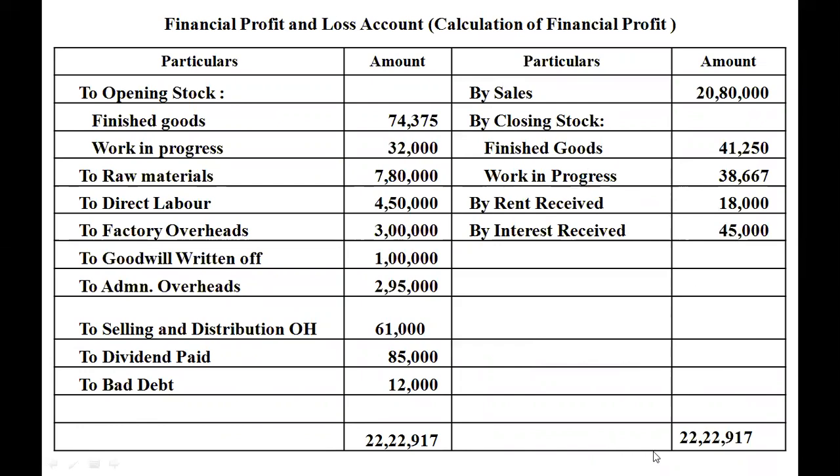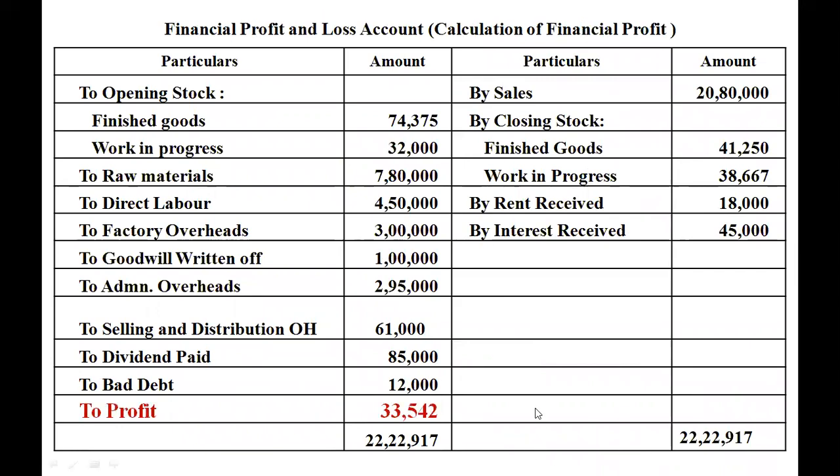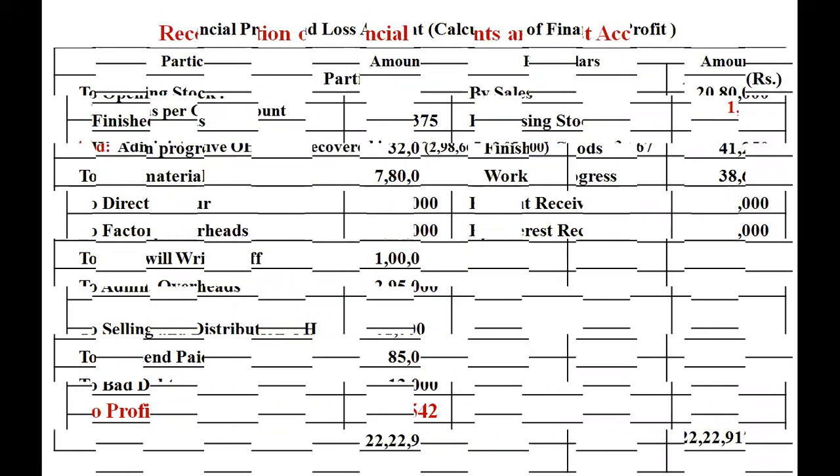When we total up both the sides, it is 22,22,917. So the balancing figure on the left side will be the profit. That balancing figure, 33,542, will be the profit as per financial books. So we have calculated the profits of both the books. Now let us prepare the reconciliation statement.